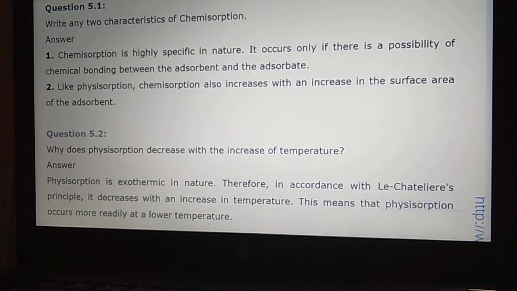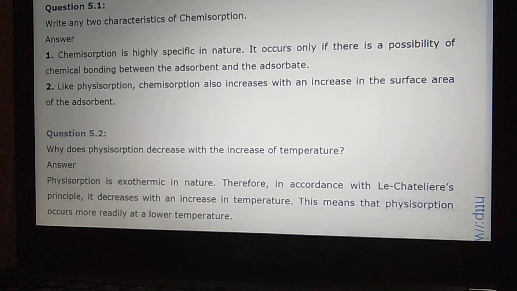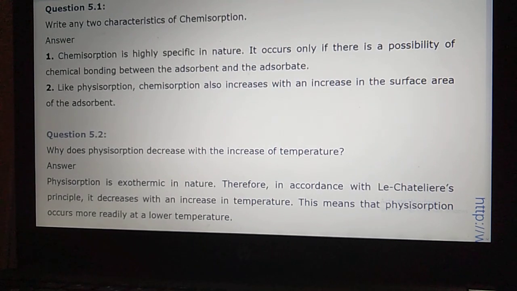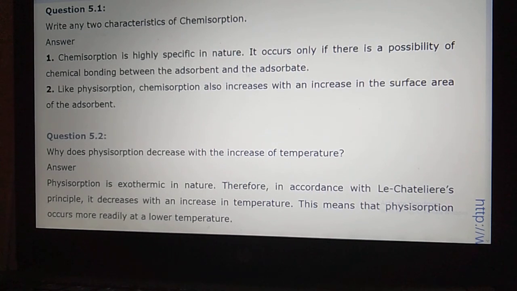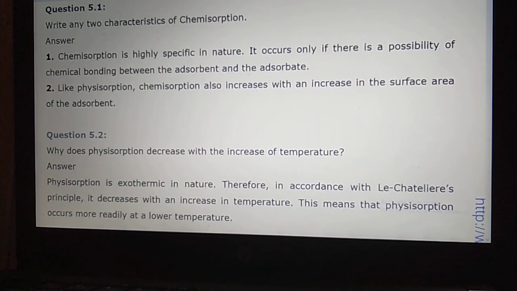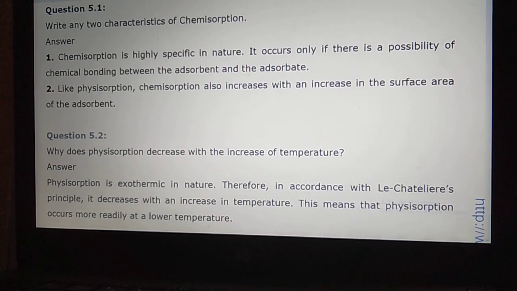This is the Intext problem, exercise problem of surface chemistry. Let us see what the problem is. If you see Intext problem 5.1, what they are saying in surface chemistry is: write any two characteristics of chemical adsorption.